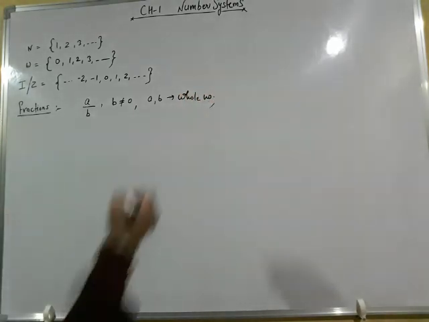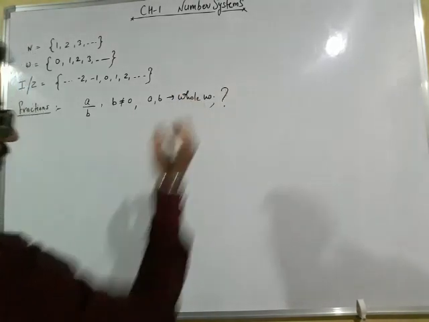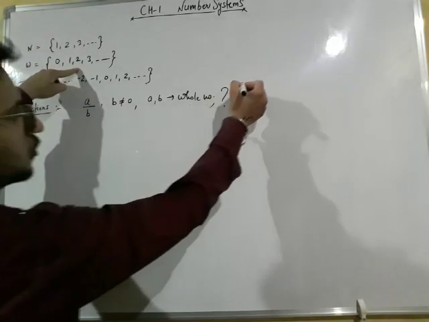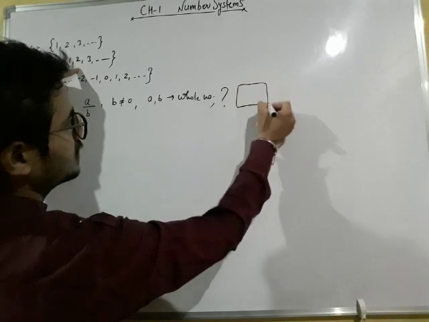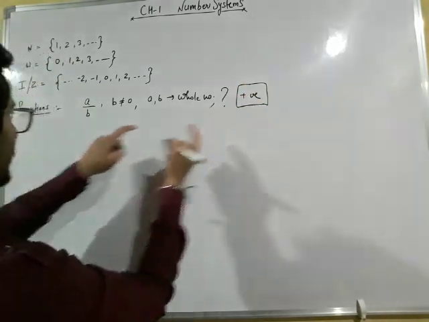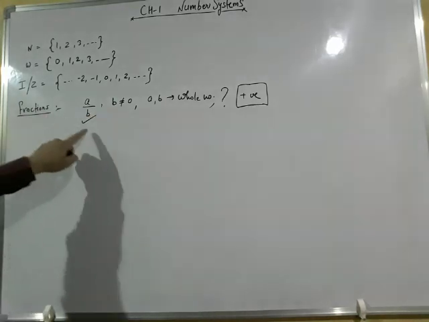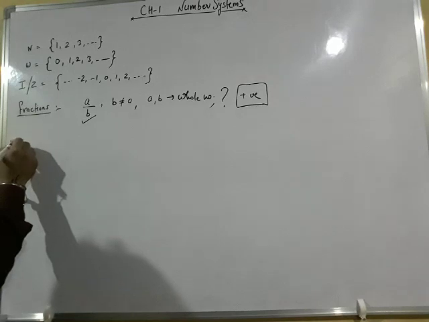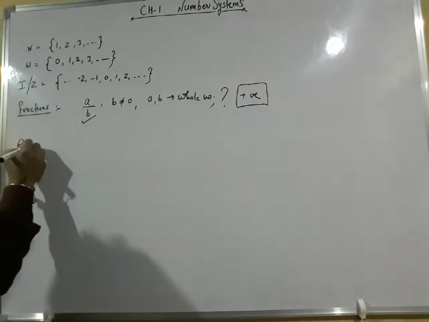And what do you know about whole numbers? Whole numbers are always positive. If whole numbers are always positive, therefore fractions are always positive. After that, we studied rational numbers.